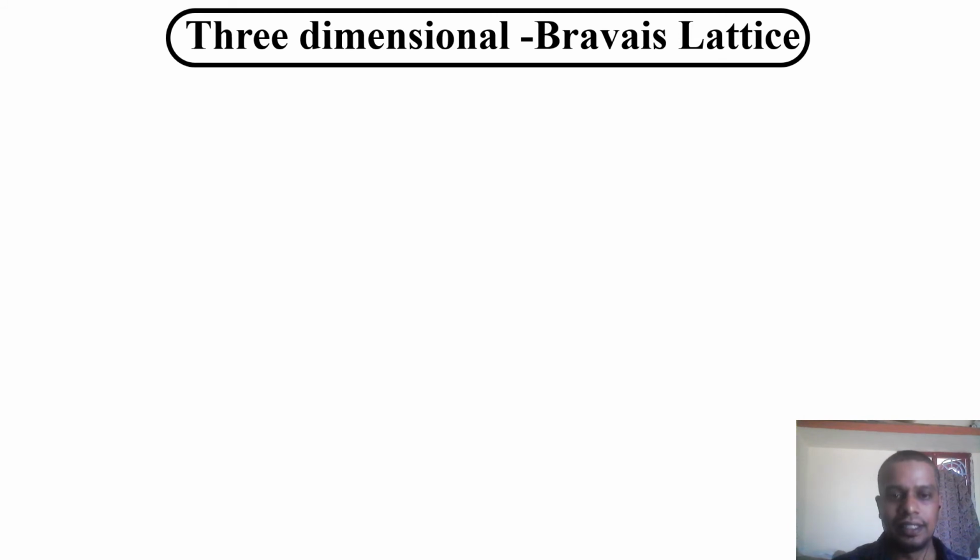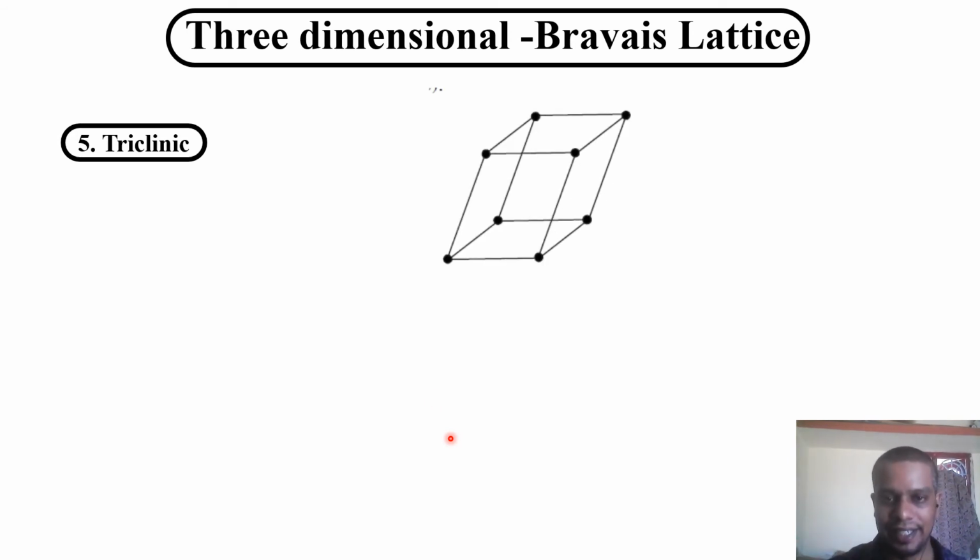The next crystal system we are going to discuss is the triclinic. In the table I have already shown that only one Bravais lattice is allowed, that is the simple triclinic. You can't put base center triclinic or body center triclinic. Why we can't put them means you can't repeat that structure. That is another problem.